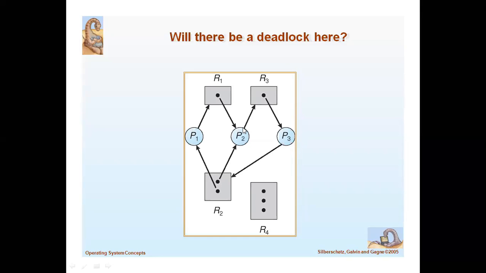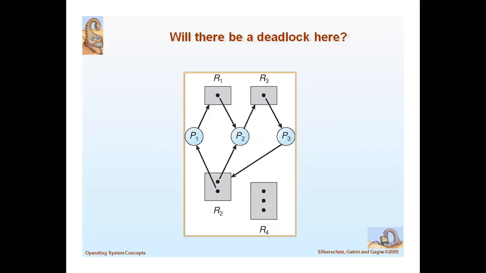So P3 must wait until any one of the processes P1 or P2 releases the resource. At that time only P3 will get the instance from the resource R2.